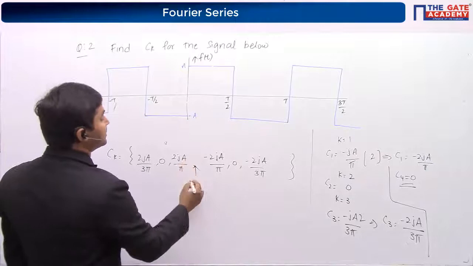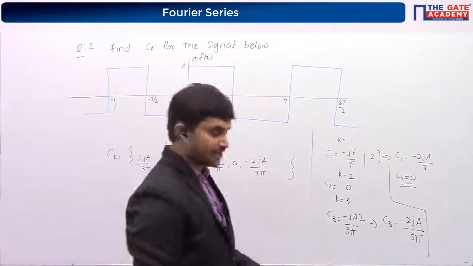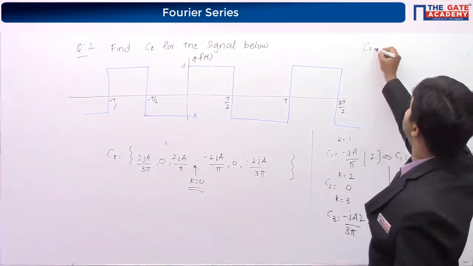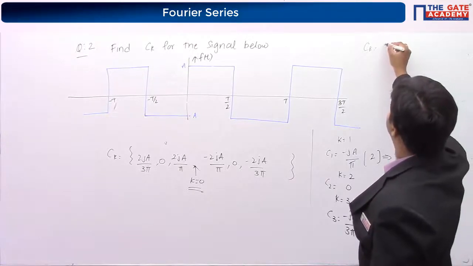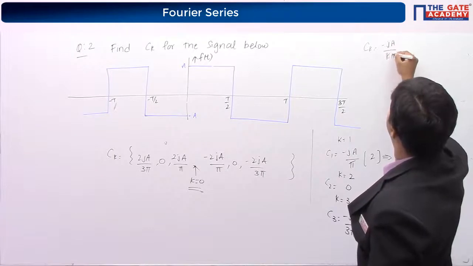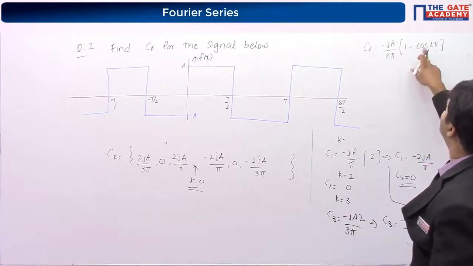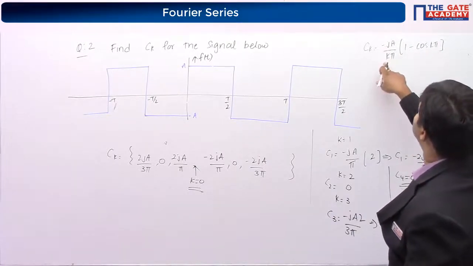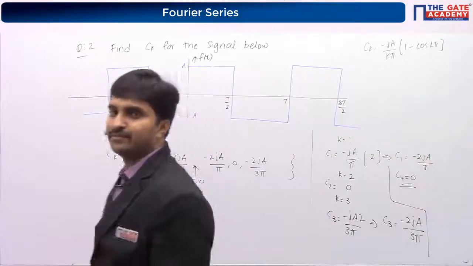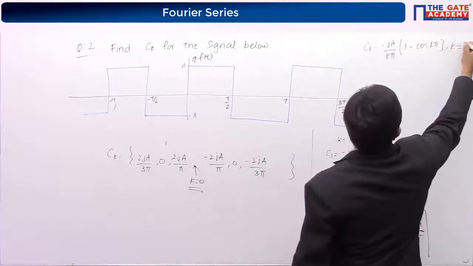What is the value which is present at k equal to 0? ck is equal to minus 2ja by k pi, 1 minus cos k pi, right? If I put k equal to 0, here it is 0, here also it is 0. So whenever k is equal to 0, I will not use this formula. This is only for k not equal to 0.